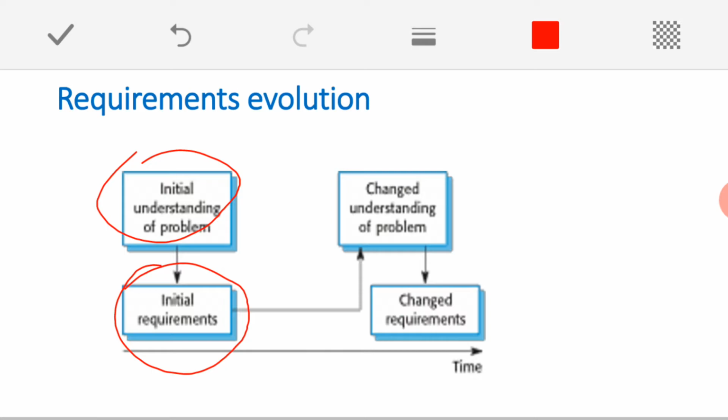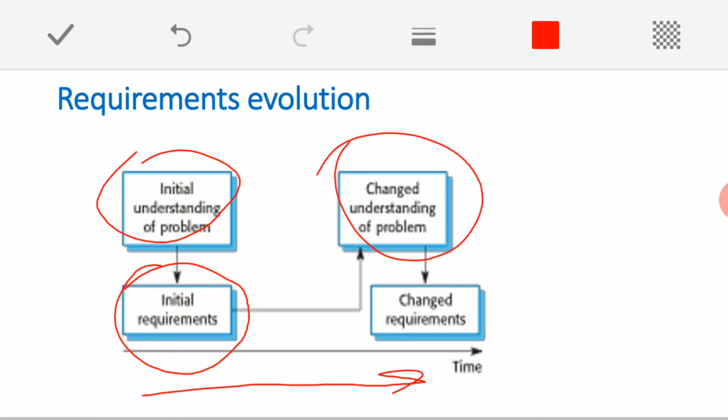But as time lapses, you can observe in this diagram, we start understanding the system to be developed in a better way. When we understand the system better, we get new ideas and a new viewing perspective about the system, and then our requirements get changed. This is a normal process.